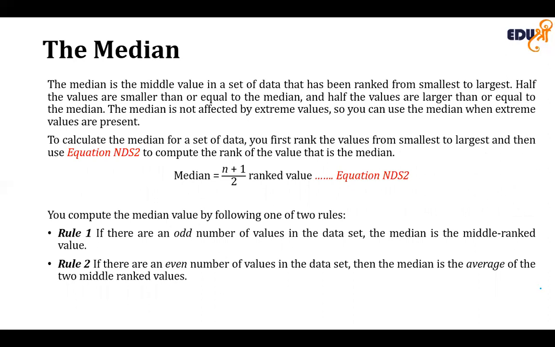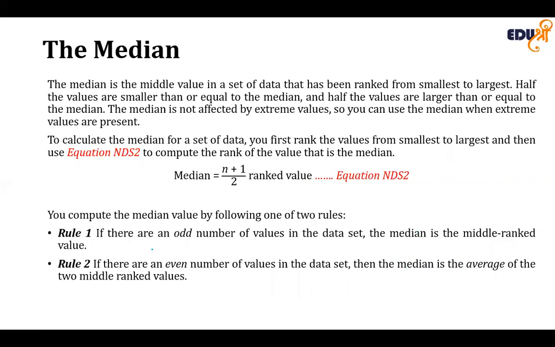So in that case, half of the values are smaller than or equal to the median, and half of the values are larger than or equal to the median. The median is not affected by extreme values. So you can use the median when extreme values are present. To compute the median for a set of data, you first rank the values, and then use the equation: median is the (n plus 1) divided by 2 ranked value.